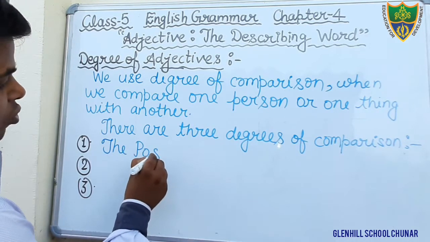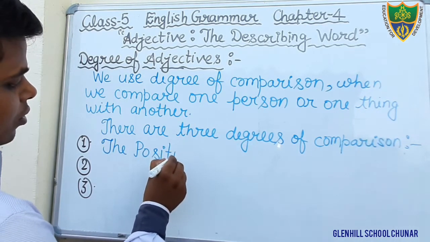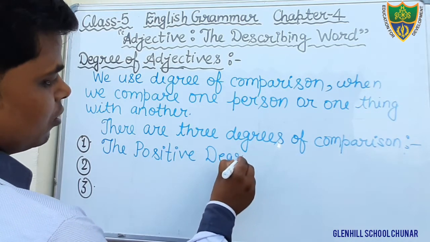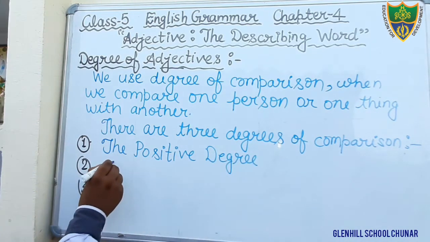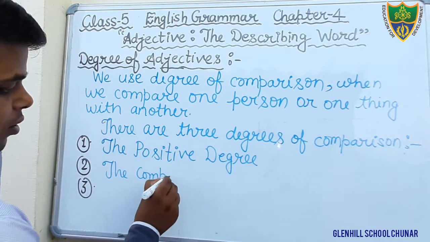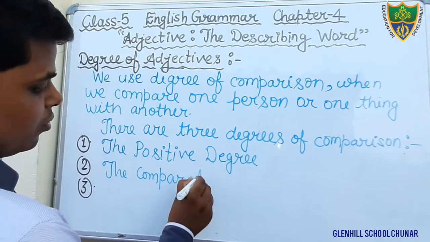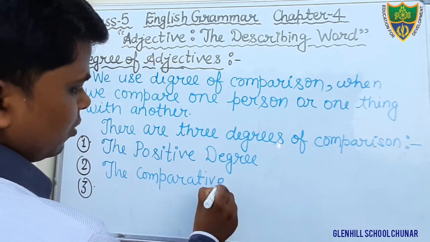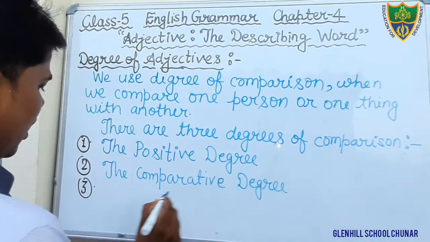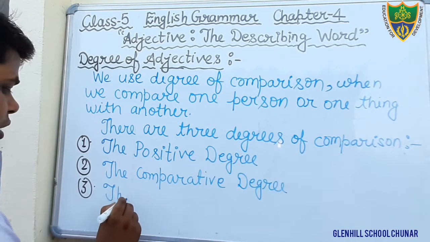Okay students, just write down the positive degree. Second one is the comparative degree. And third one is the superlative degree.